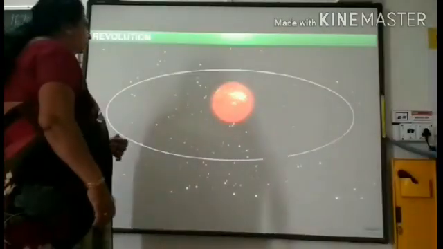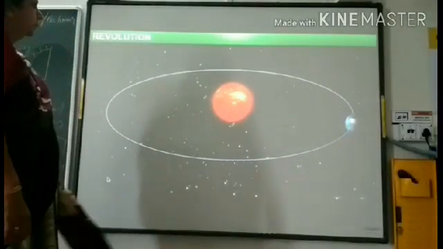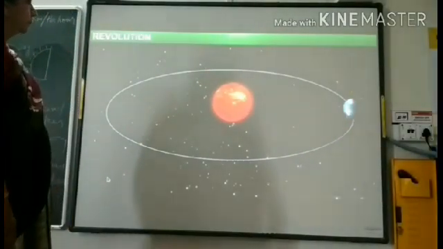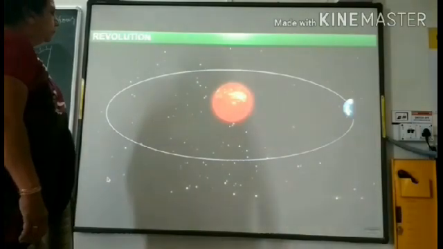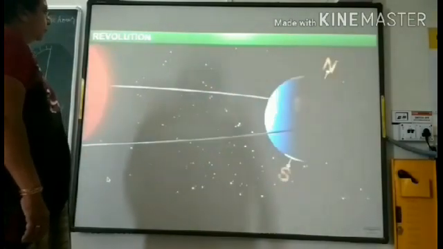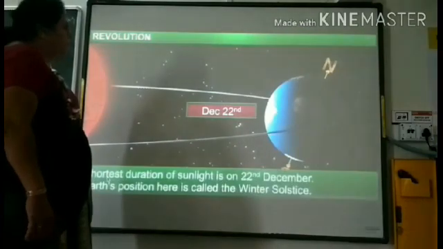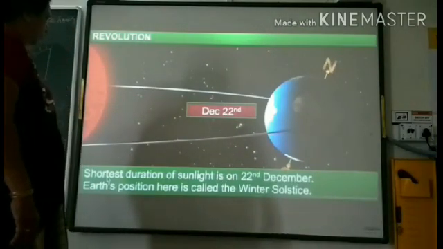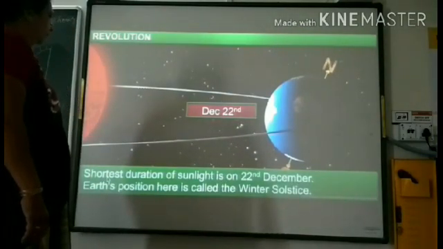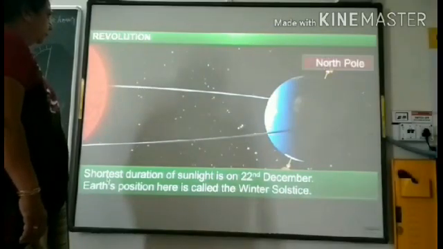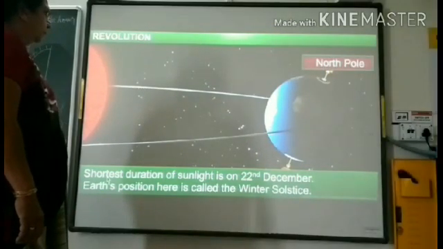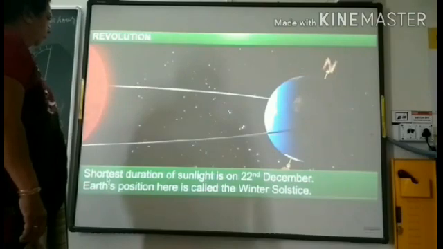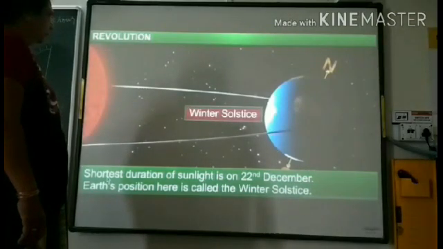Now let's follow the Earth's orbit. The Earth seems to have reached another turning point. December 22nd. This is when the Earth reaches the other end of its orbit. The North Pole is facing away from the Sun. This position of the Earth is known as the winter solstice.